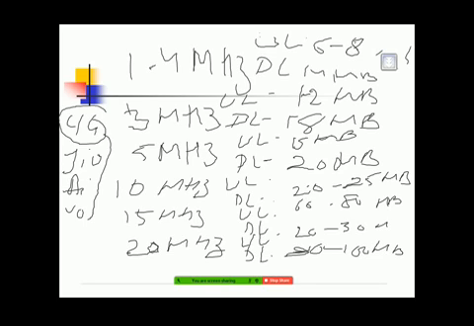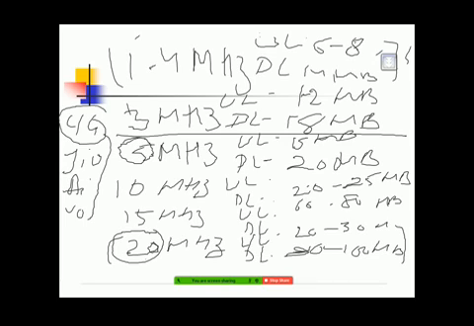Okay, so this is the speed as per bandwidth you get in a network. So when you go for a higher one, you get higher speed. When you go for a lower one, you get lower speed. So the minimum operator use is 5, the maximum operators use 20 megahertz to plan the network. Okay, so in 4G, whatever you are getting in India you are getting this much, but in 4G you will get planned by distance. Okay, yes, sir.